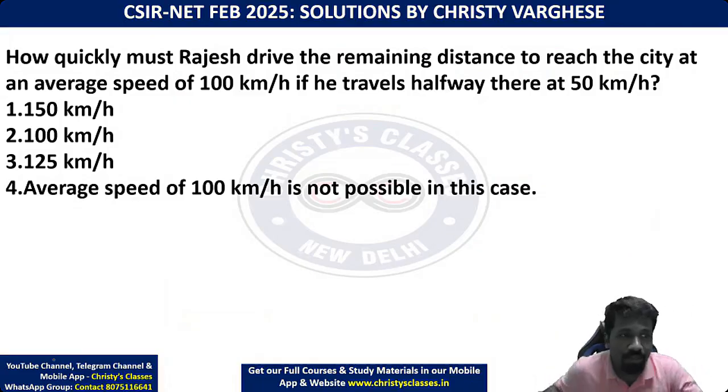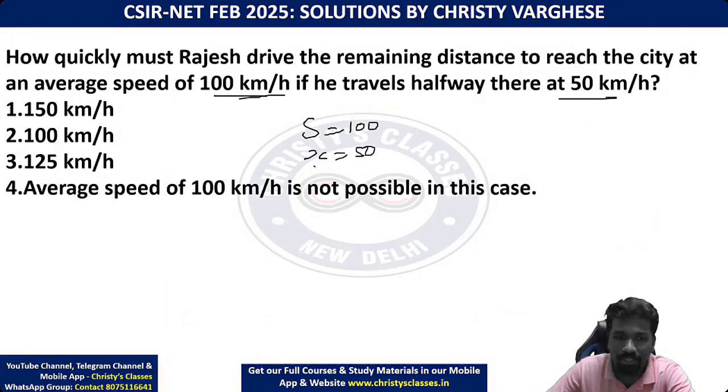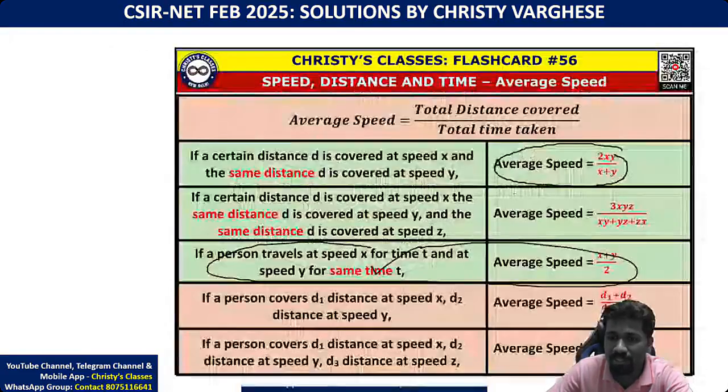Okay, so how quickly must Rajesh drive the remaining distance to reach the city at the average speed of 100 km per hour? So the required average speed is 100. First speed is 50 km per hour. Next speed y, we don't know, so I will keep it y itself. So average speed s is equal to 2 times first speed into second speed divided by first speed plus second speed. This is the shortcut formula.